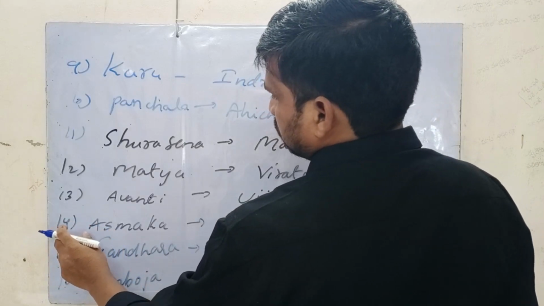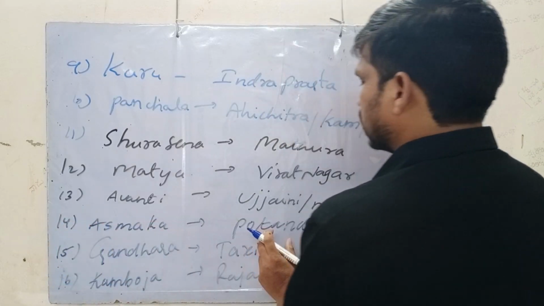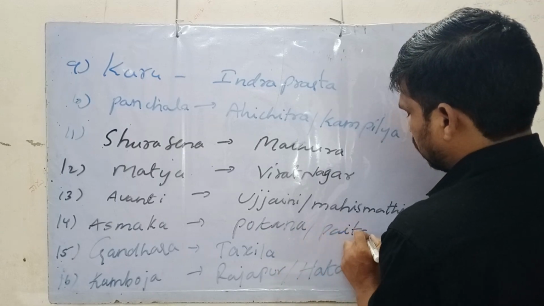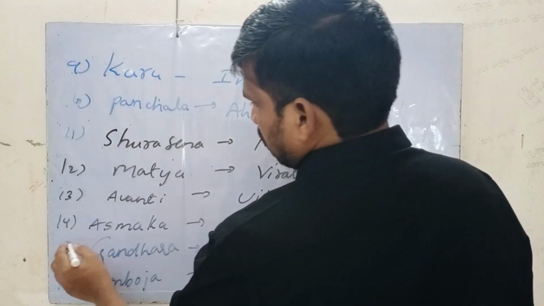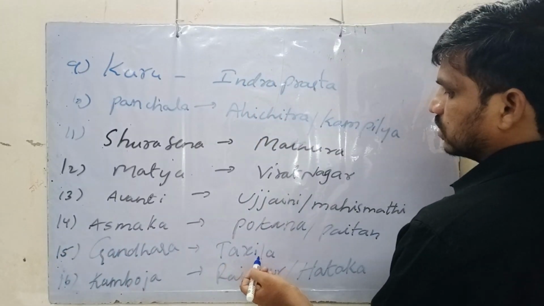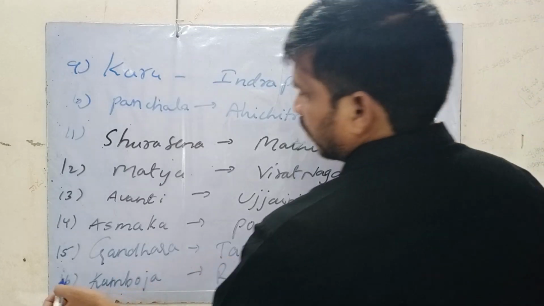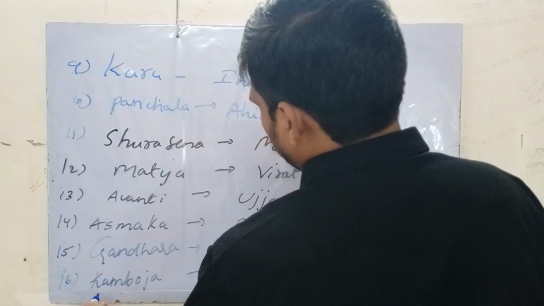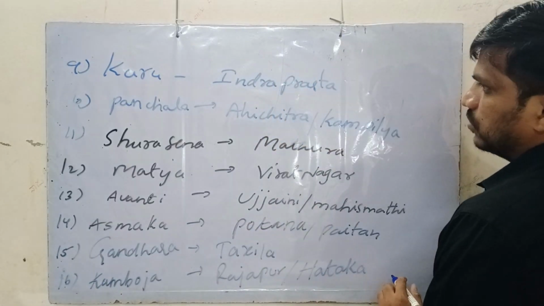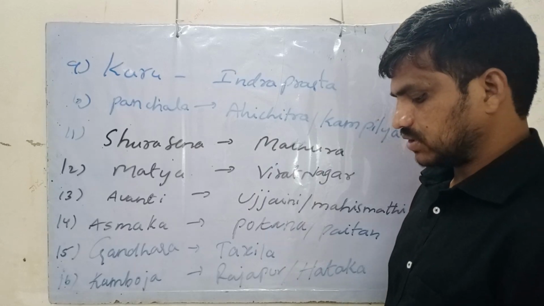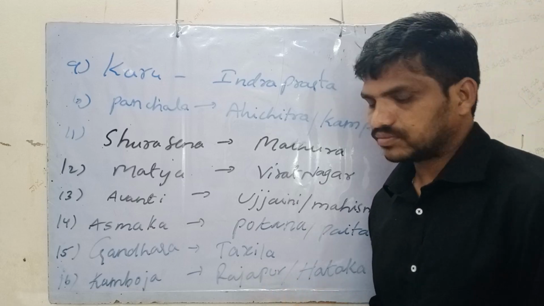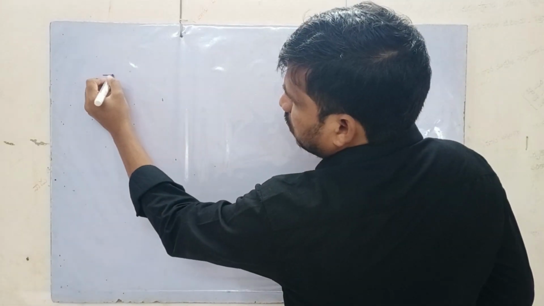And the 14th one, Asmaka. Asmaka's capital is Potana, or Potali also. And the 15th is Gandhara. Gandhara, its capital is Taxila. The 16th, the last one, Kamboja. Its capital is Rajapur, otherwise Hataka. So these are the 16 Mahajanapadas that were there in the Buddhist text called Anguttara Nikaya.